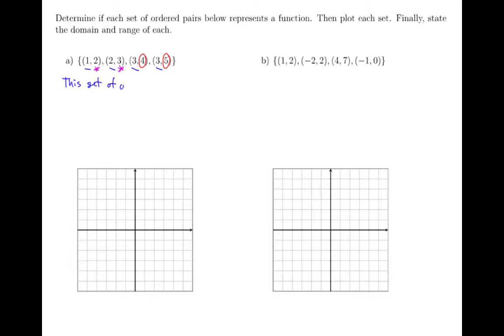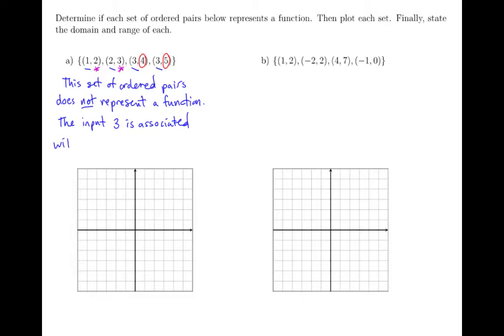This set of ordered pairs does not represent a function. And as justification, we can state that the input 3 is associated with two outputs. And those two outputs are 4 and 5. Okay, so we've determined that this is not a function.